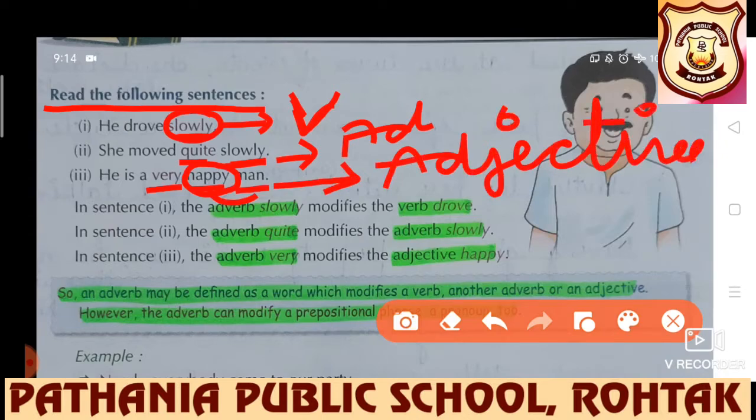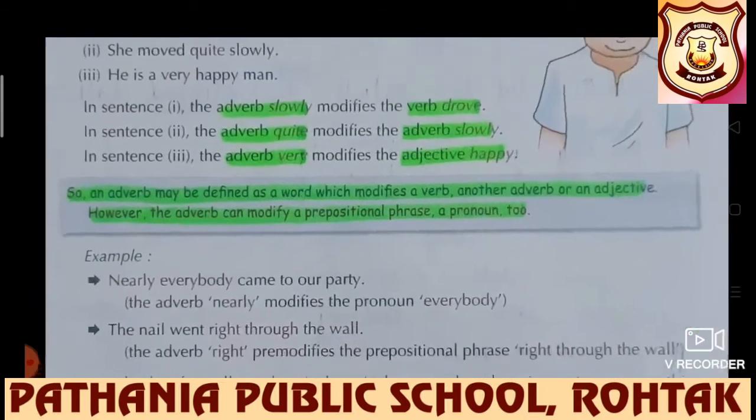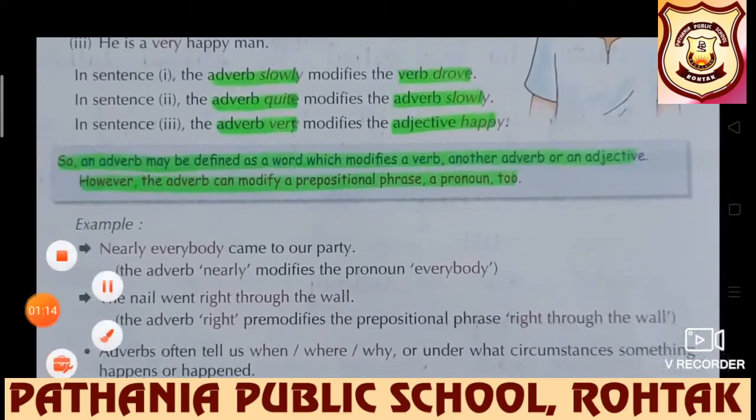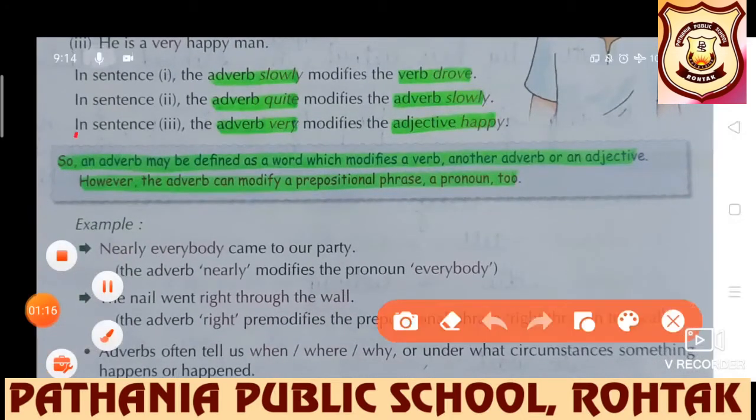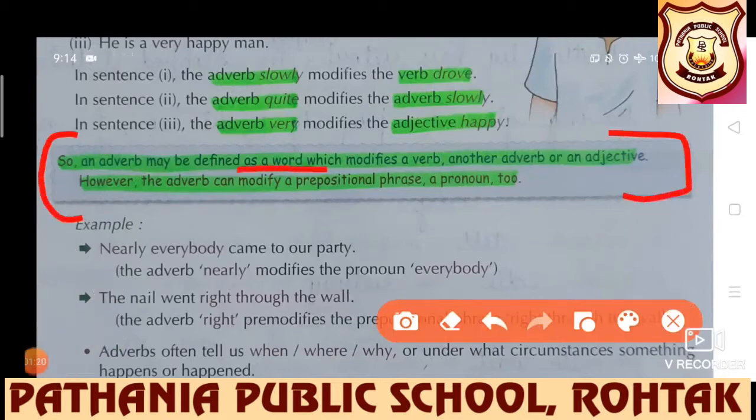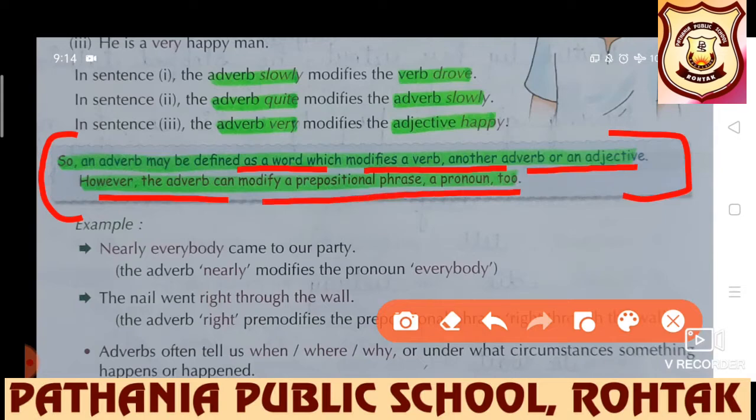So what comes the definition? An adverb may be defined as a word which modifies a verb, another adverb or an adjective, and not only beta, sometimes the adverb can modify a prepositional phrase, a pronoun too.